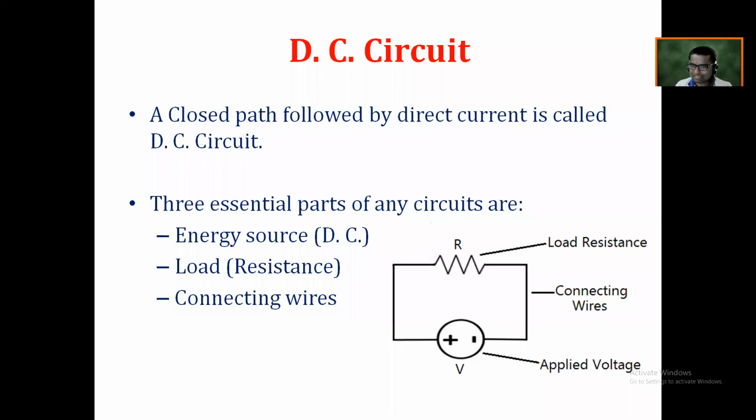These zigzag lines look just like a speed breaker. Actually, I decided to call it a speed breaker, but this point is not mentioned in any of the textbooks. But I say it is a speed breaker because a speed breaker is an opposition to the flow of vehicles. Similarly, the function of resistance is the opposition to the flow of current through it. That's why it has this symbol. And the unit also, ohm, is just like a speed breaker. Have you got the symbol? Yes, sir.